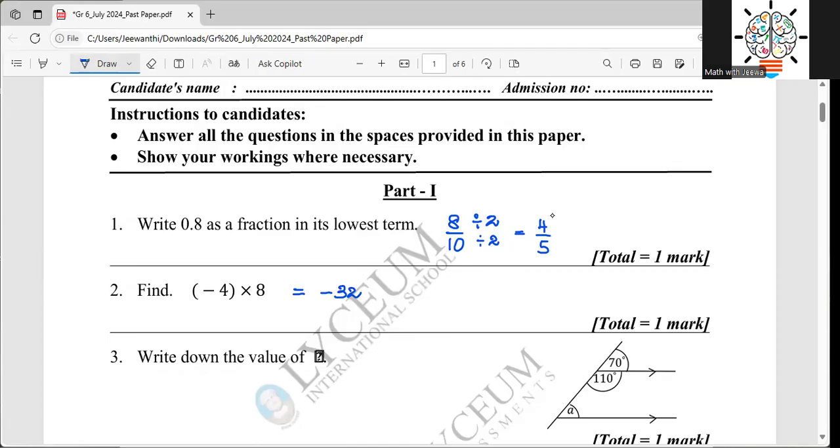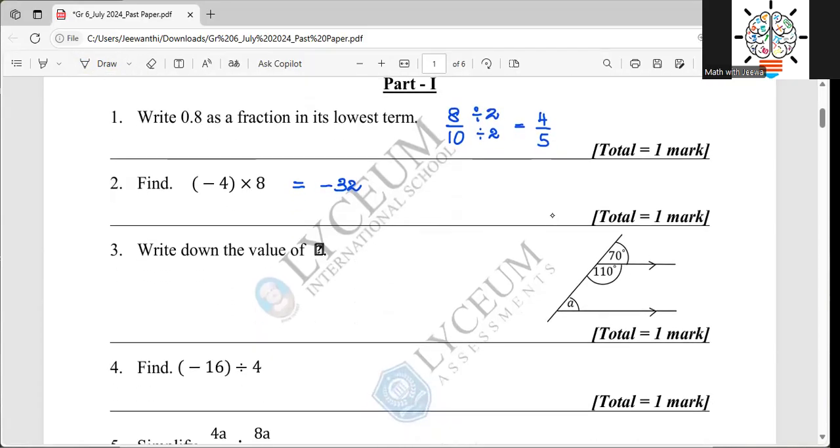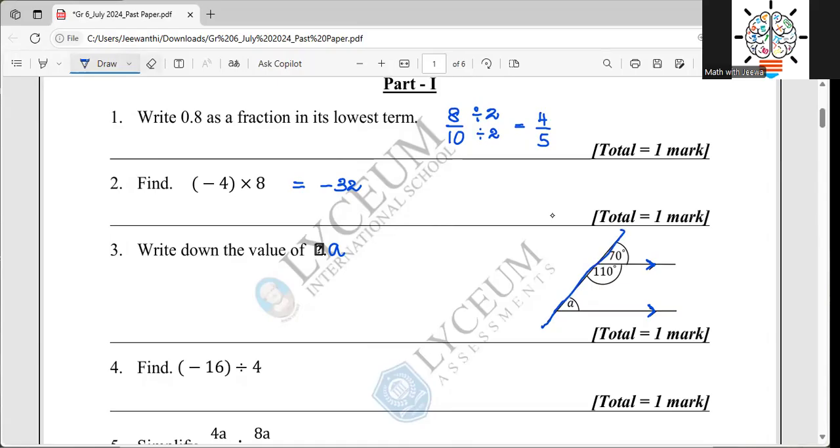Okay. So then we want to find the value of that here. Here it is a printing mistake. It should be A because that is the unknown angle. Now here you can see the two lines are parallel to each other. If you can remember, when you have parallel lines like this, and there is a transversal like this, we have learned three types of angles. The F letter shape, corresponding angles, then the Z letter, that is alternate angles. Then we talk about the C type, the interior angles.